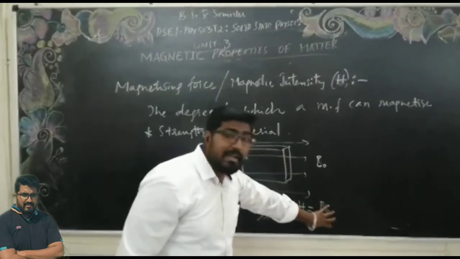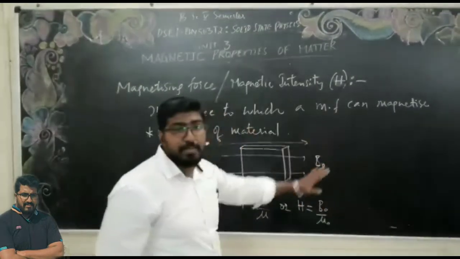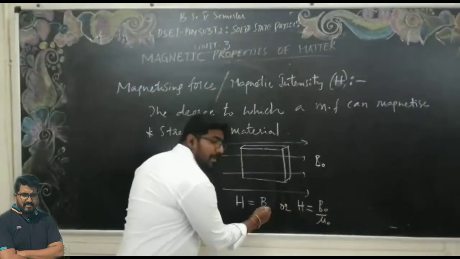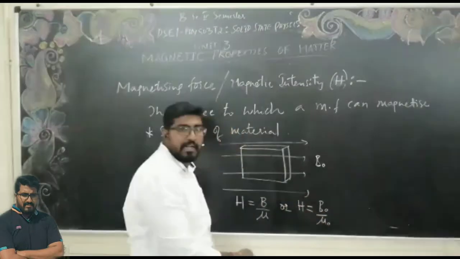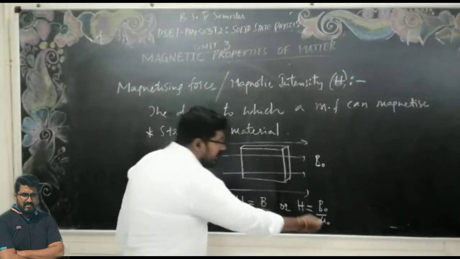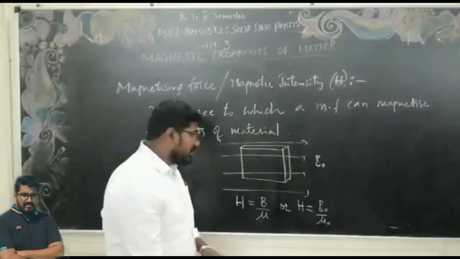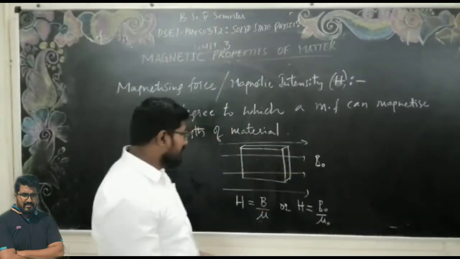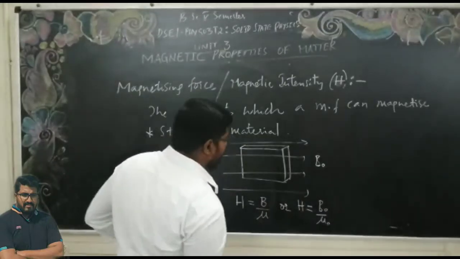This is the magnetizing force of the free space, that is B naught by mu naught. This is the material magnetic field. This is the external magnetic field. This is the magnetic permeability of the material which I have placed. This is the magnetic permeability of the free space, that is mu naught. What is the unit of this?